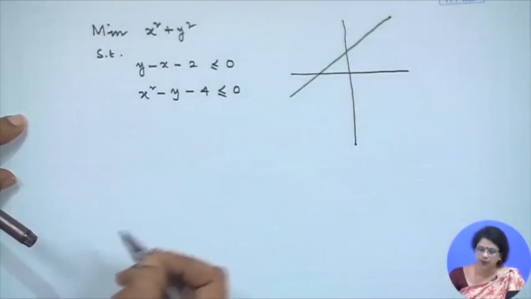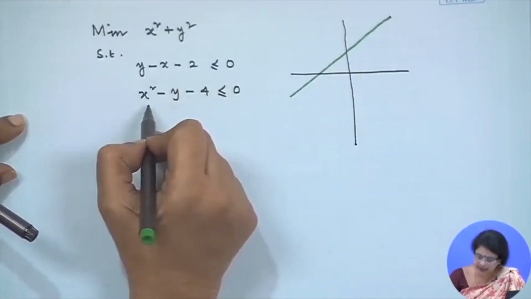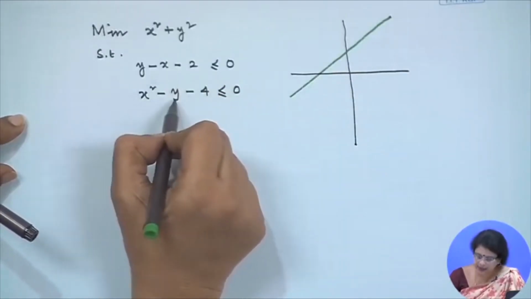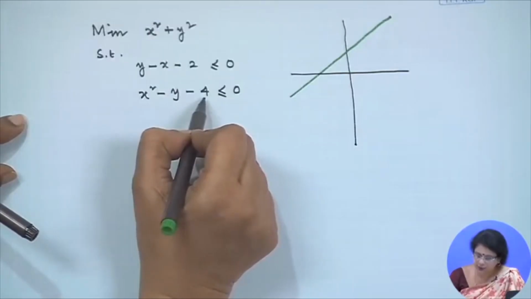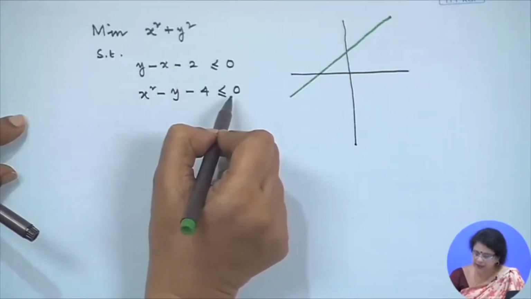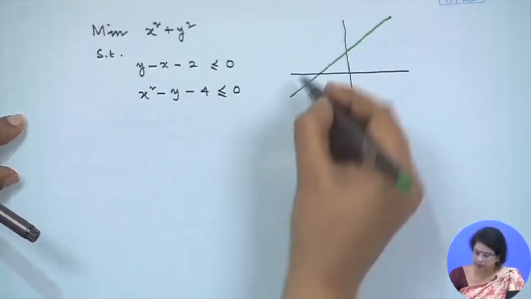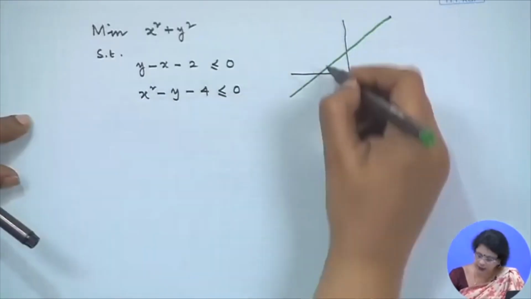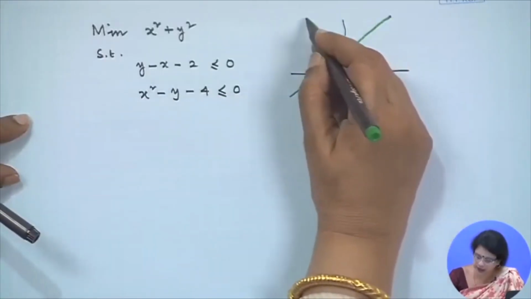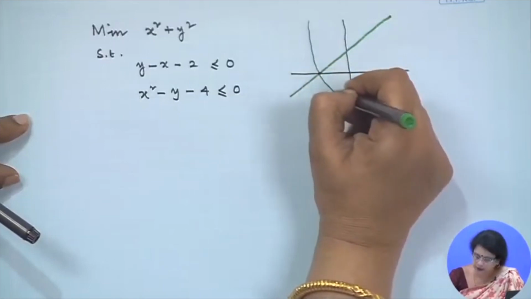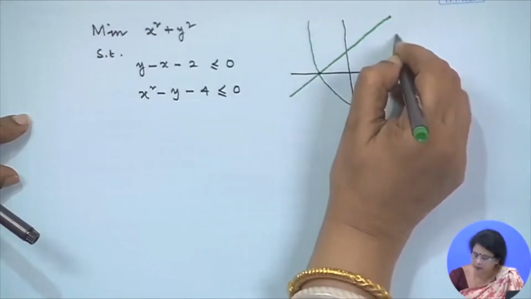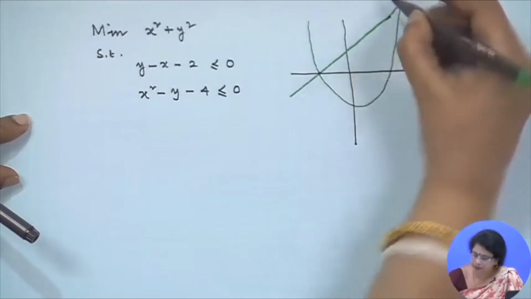Okay. What is the next? The next constraint is x square minus y minus 4 equal to 0. That means it is a parabola. If I draw the parabola, it will be like this.